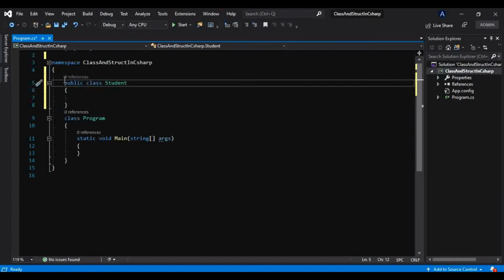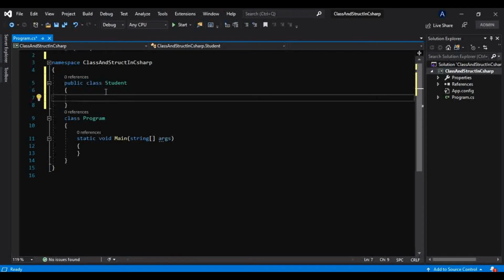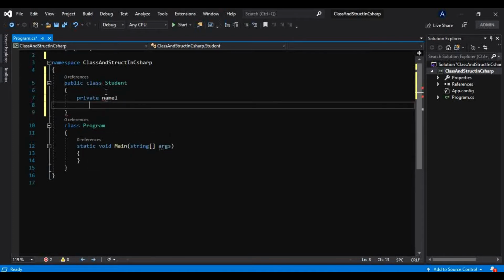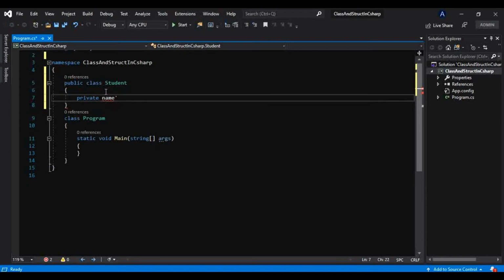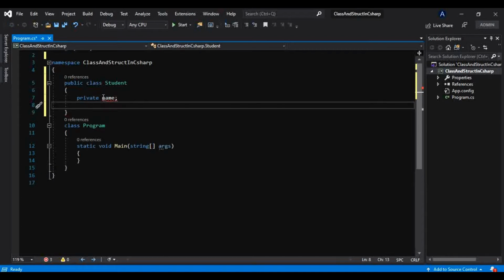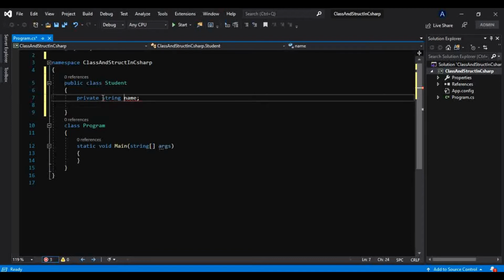We have not yet discussed the public access modifier, private access modifier, and the other access modifiers like internal and protected, so don't worry about that. We will talk about them in great detail. For now, just focus on this class. We know that in a class we can have private fields. Let's say a student can have a name, and we have to take a data type, that is string.